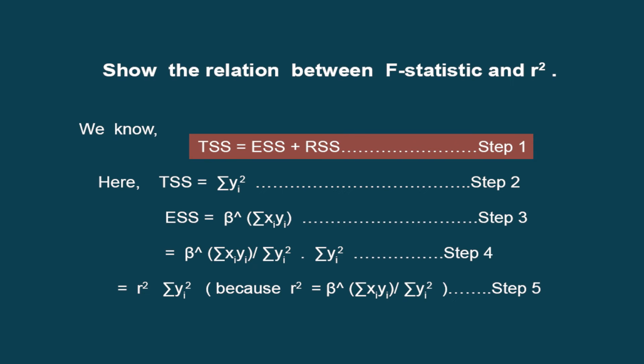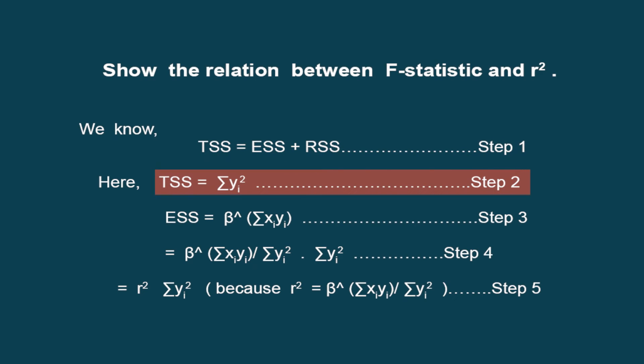Now we write down the expressions of TSS and ESS separately, which is nothing but summation of yi square as mentioned in step 2, and ESS, which is equal to beta hat summation of xi yi, which is step 3. Because these expressions are denoting the explained variation and total sum of squares is explaining the total variation. On the basis of this, we get step 4.